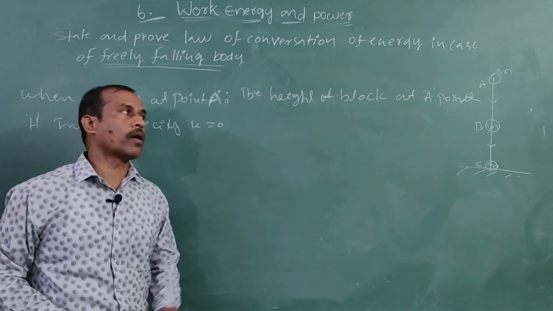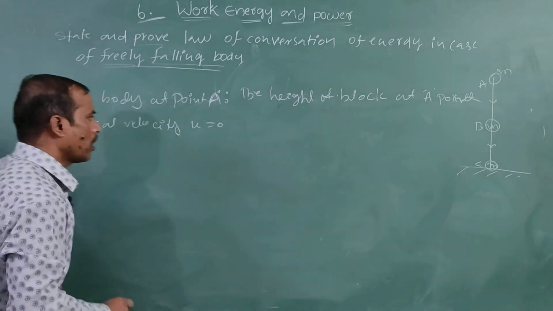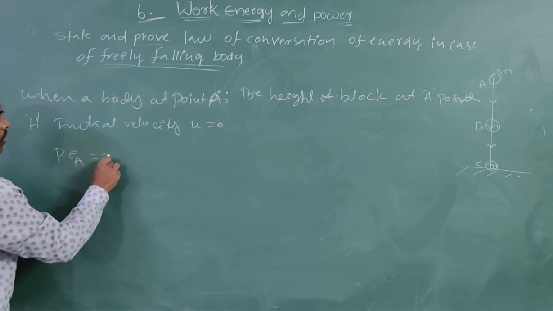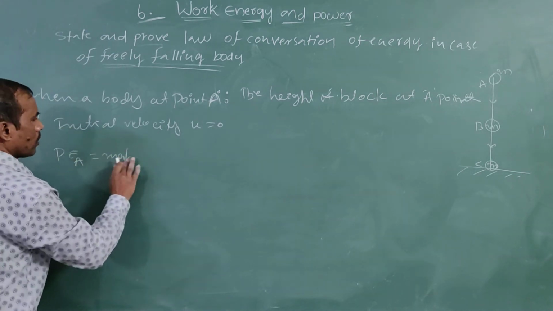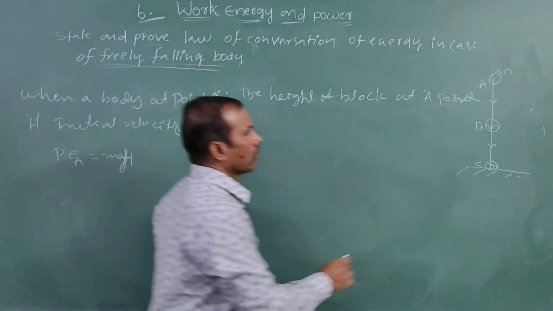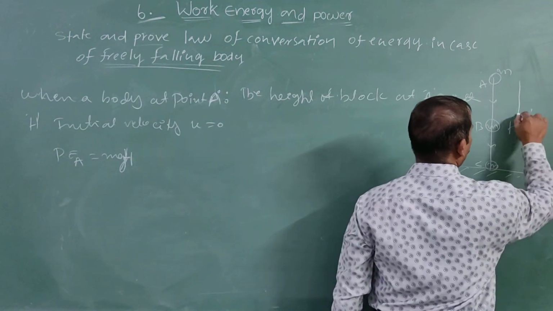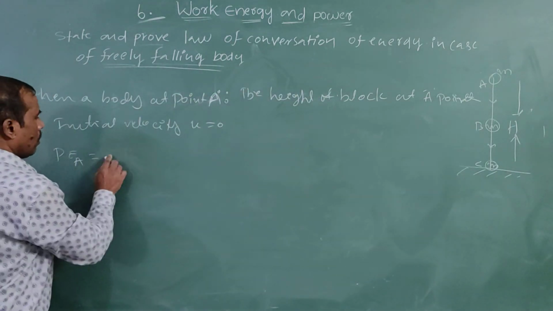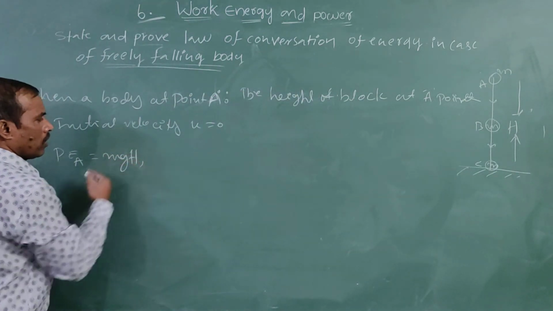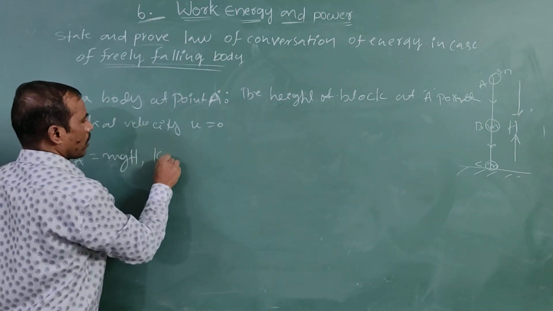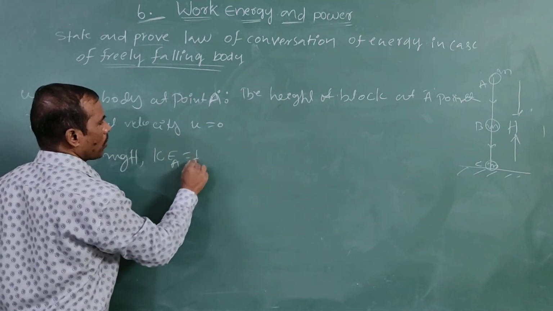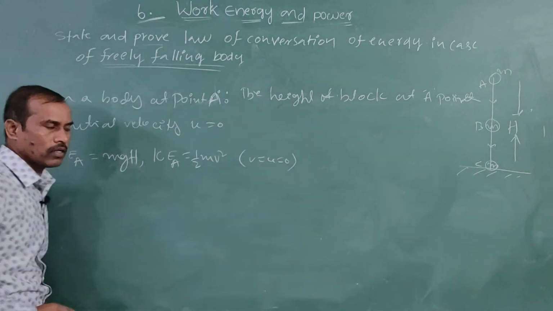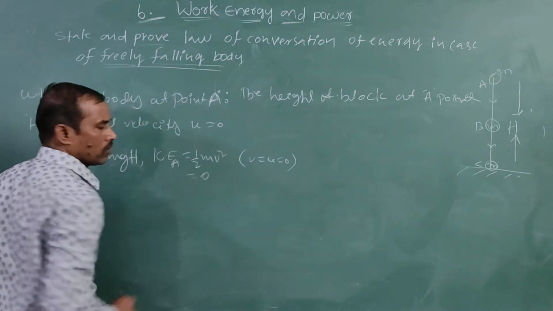Now the total energy at A point: potential energy at A point is simply mgh, where h means capital H. This is the total energy, mgh, and kinetic energy at A point is equal to 1/2 m v square, where v is equal to u, which is 0.